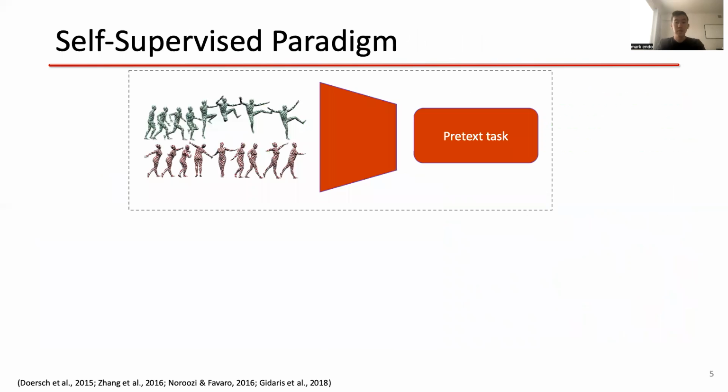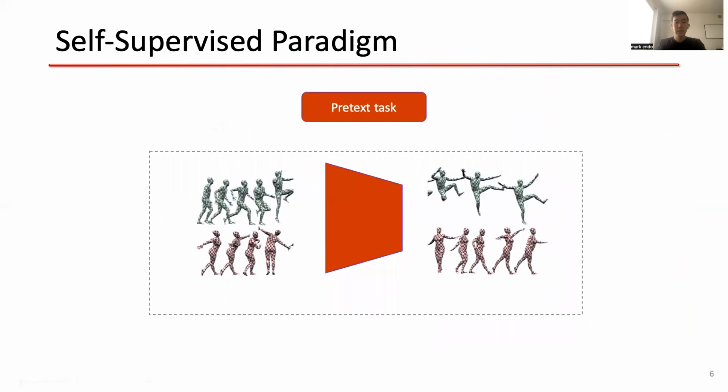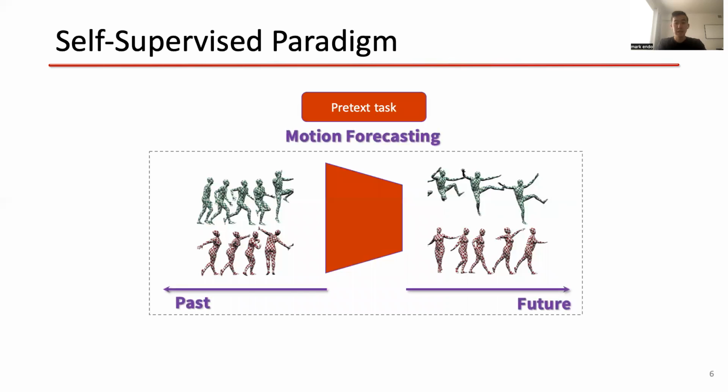To do this, we use self-supervised learning. So our goal is to learn good representations of raw data using a simple pretext task. Then we can transfer the rich knowledge and use it for an ultimate task of interest, which in this case is the prediction of gait impairment severity, or MDS-UPDRS score estimation. We chose the task of motion forecasting as a general pretext task to learn good and comprehensive representations of motions. In this pretext task, representations of past movements are used to forecast future movements.